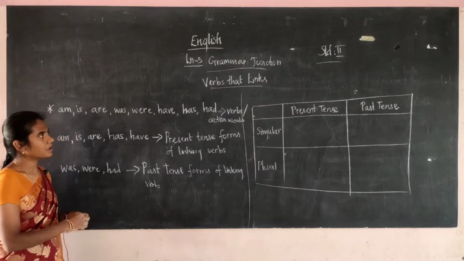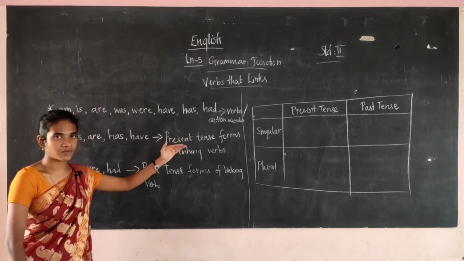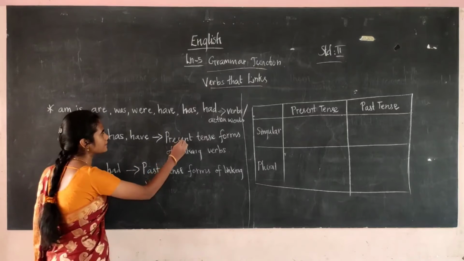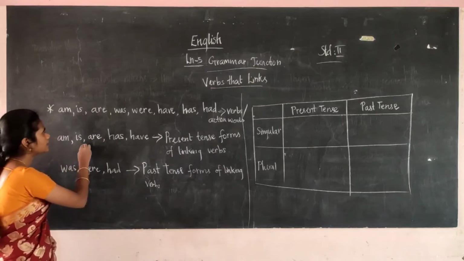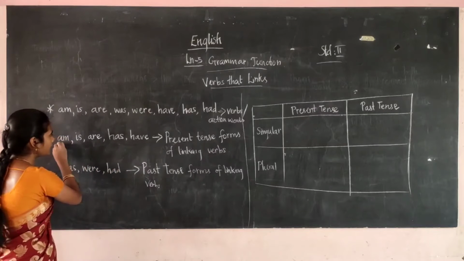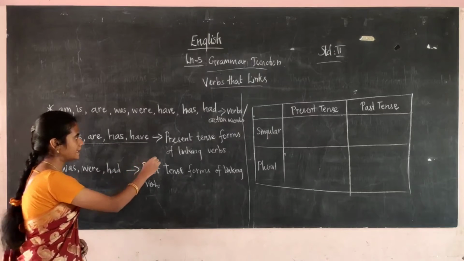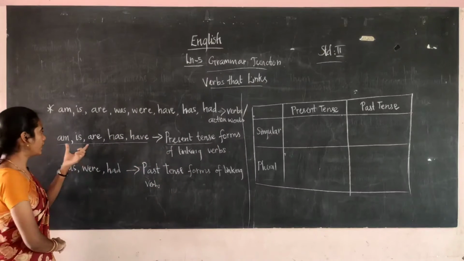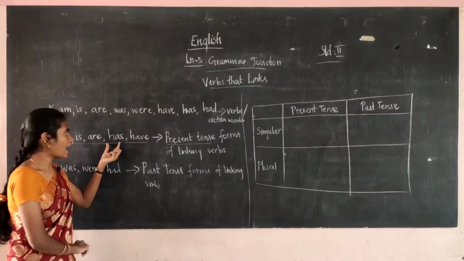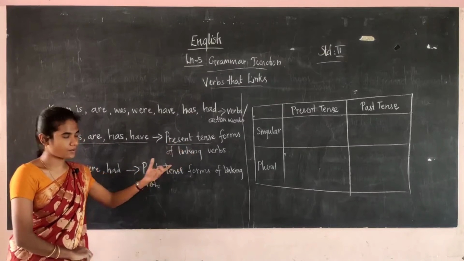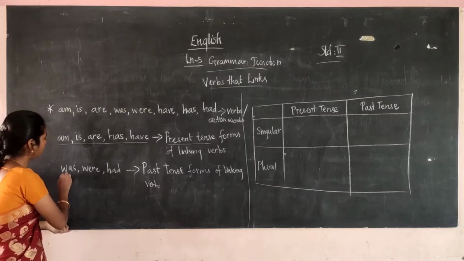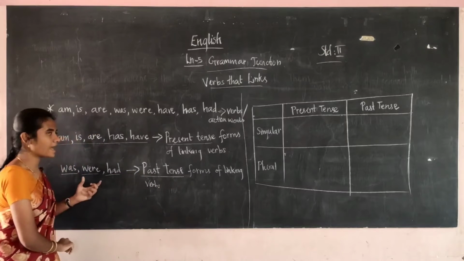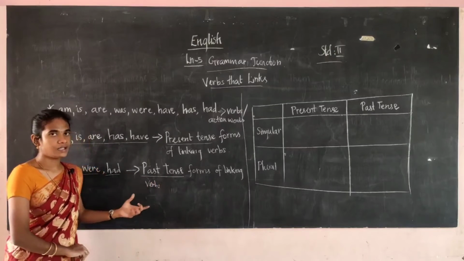Now we are going to categorize them into the present tense form of the linking verb and the past tense form of the linking verb. The verbs for the present tense form are am, is, are, has, have. These five verbs are the present tense. Then the three, was, were, had, are the past tense form of the linking verbs.